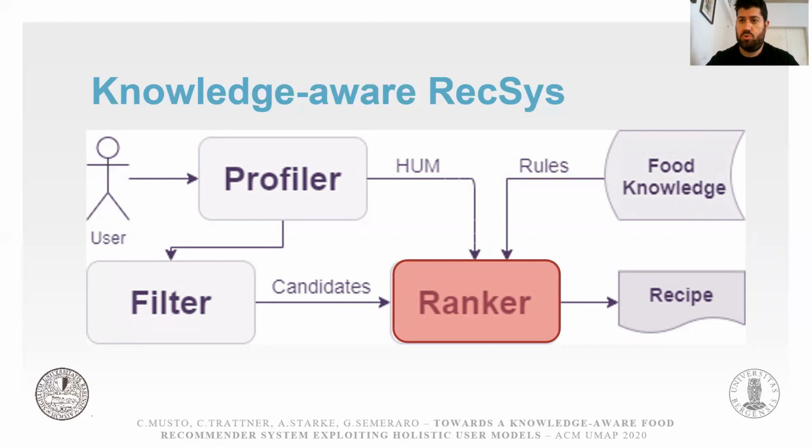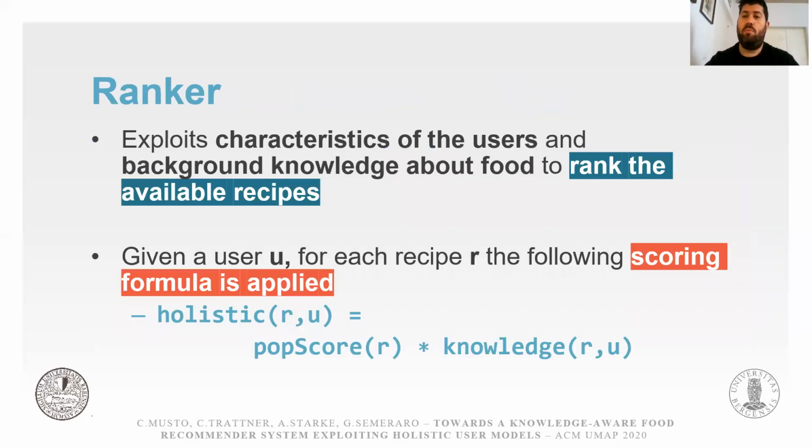In order to produce this ranking, what the ranker model basically does is to implement a scoring formula. Our intuition is to exploit what we do know about the user in order to identify the most suitable recipe for her. This intuition has been translated in the formula you can see in this slide.